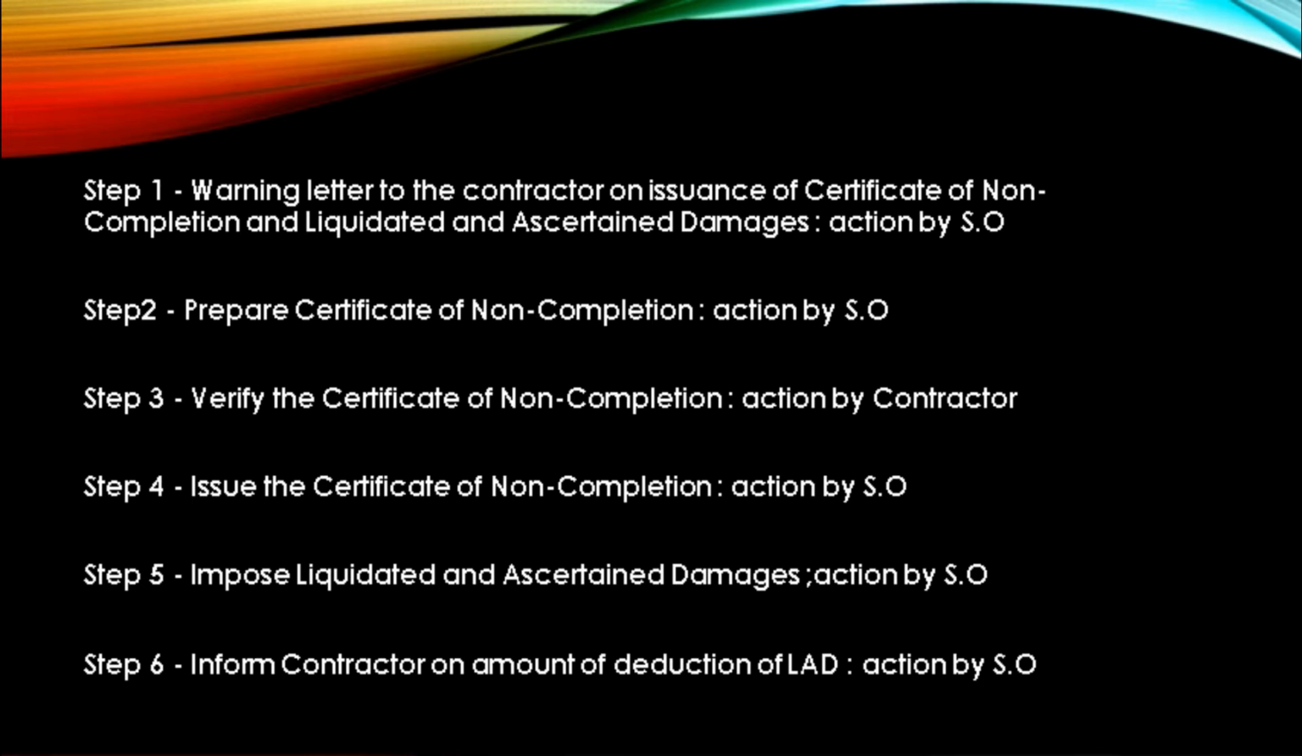Step 4. Issue the certificate of non-completion. Action by the superintendent officer. When the date of completion is exceeded and the work has not fulfilled practical completion, the superintendent officer issues the certificate of non-completion to avoid time extension. The superintendent officer needs to make sure all related performance bond and insurance policies are submitted and still valid. The superintendent officer issues the instruction to the contractor to extend the validity of the insurance policies and performance bond if necessary.